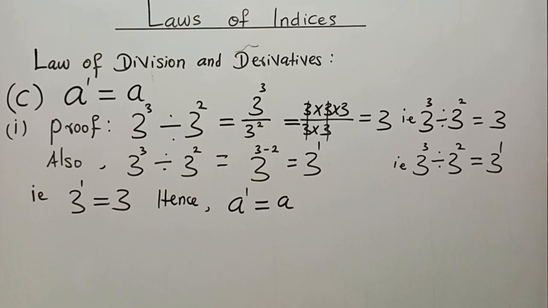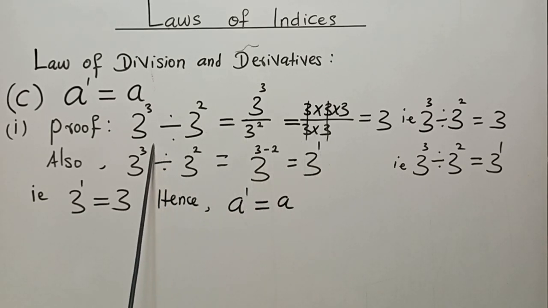Let us apply the first law of indices under the law of division, and this is it. 3 to the power 3 divided by 3 to the power 2. Based on that law, it gives us 3 to the power 3 minus 2. That is this minus this. 3 minus 2 is equal to 1.